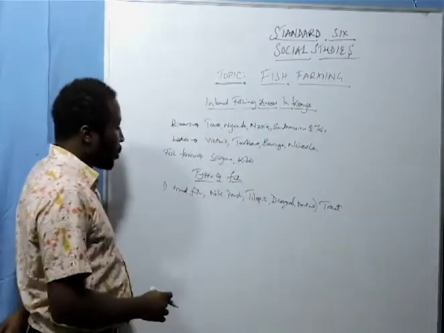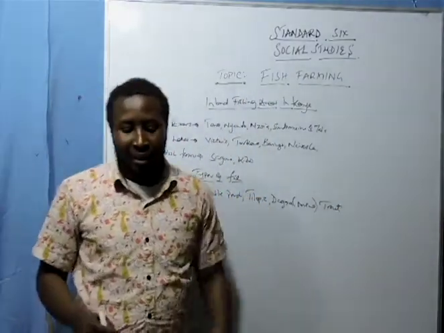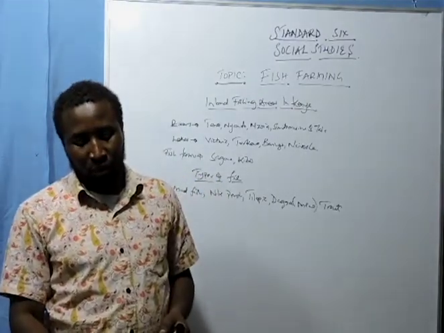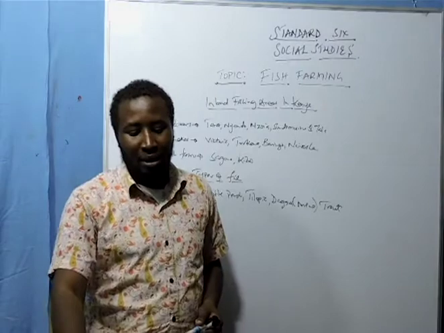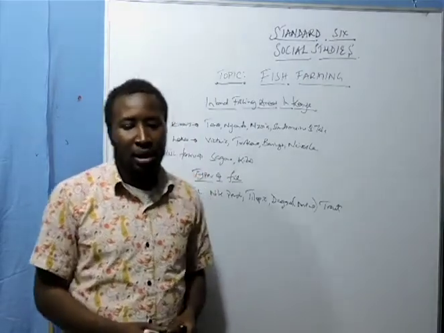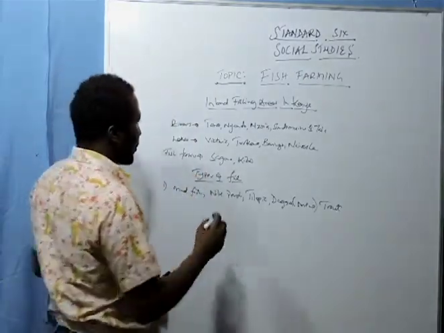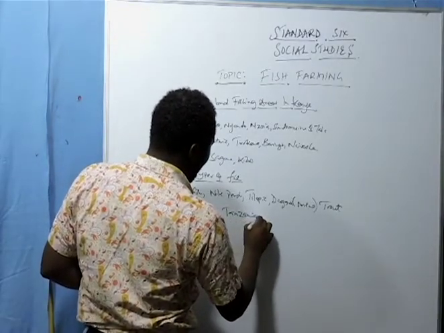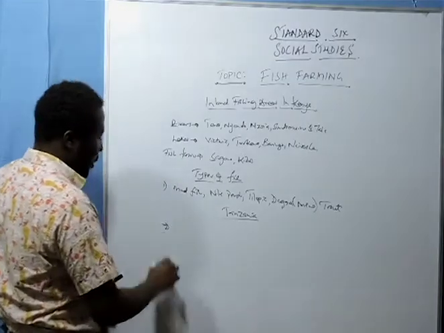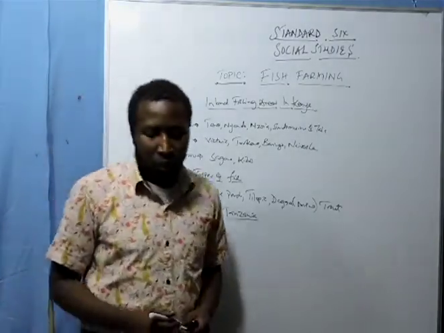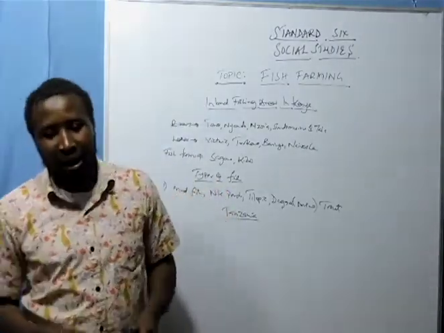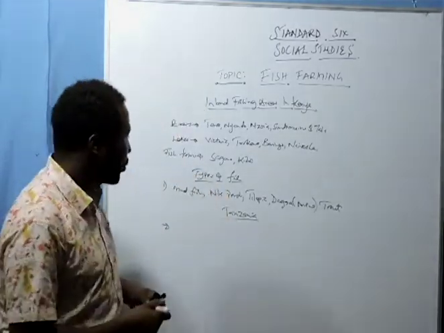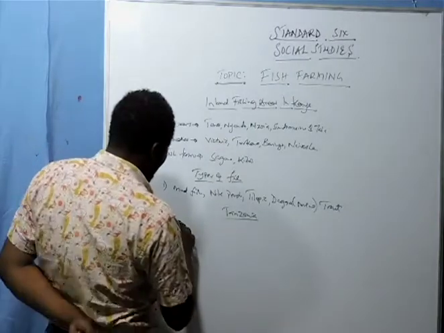Now we are also going to look at the inland fishing areas in Tanzania. In Tanzania we have rivers such as Rufiji, Ruvuma, and Mara.